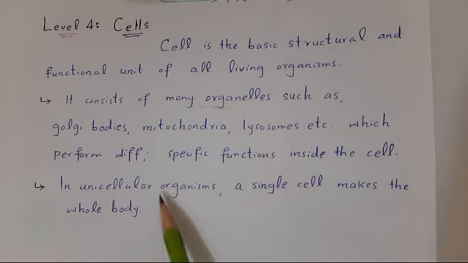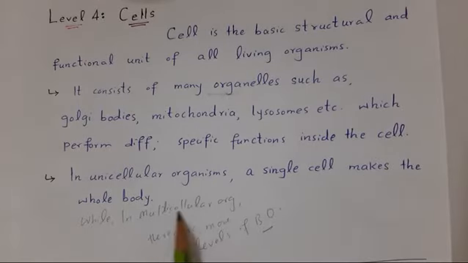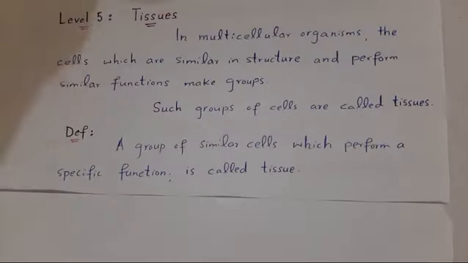So in unicellular organisms like amoeba, bacteria, paramecium, euglena, chlamydomonas, a single cell makes the whole body. While in multicellular organisms which are made up of many cells, there are more levels of biological organization, that is tissue, organ system, and then organism.